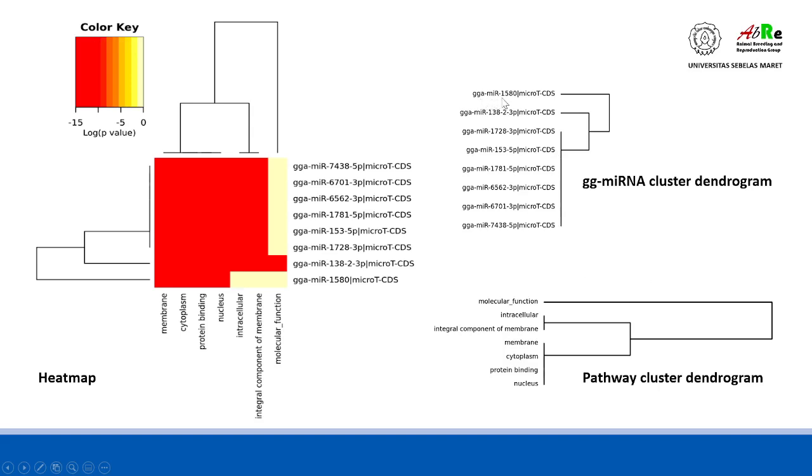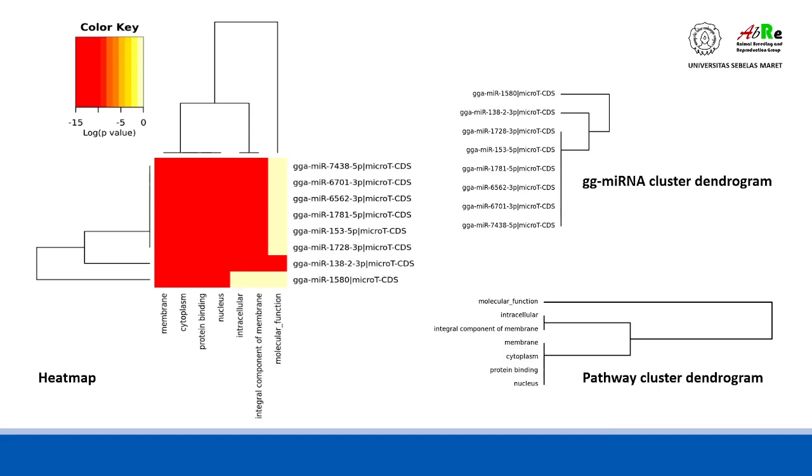There is GGA-MIR-1580, which forms one cluster here, different from GGA-MIR-1382-3P here. And this is also different from the 1, 2, 3, 4, 5, 6 microRNA cluster here. And then according to the pathway cluster dendrogram, we found specific molecular functions, then 2 intracellular, and integral component of membrane, followed by membrane, cytoplasm, protein binding, and nucleus as the pathway cluster dendrogram.